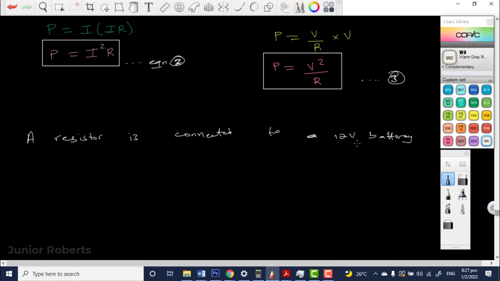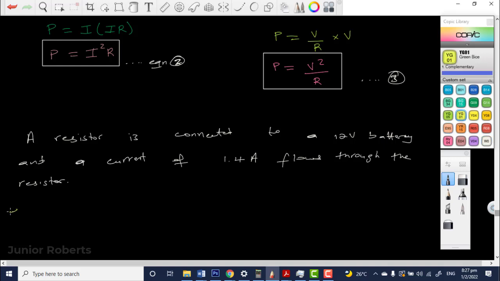It's connected to a 12 volt battery and a current of 1.4 amperes flows through the resistor, right? Through the resistor.